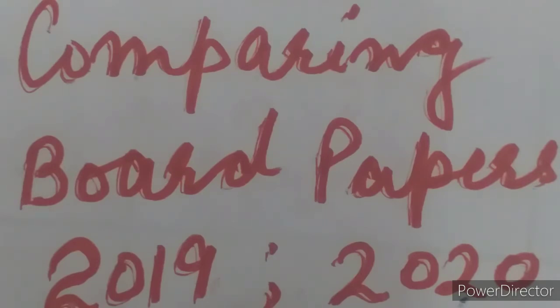Today I am going to compare the board papers of 2019 and 2020 of ICSE Mathematics. And today I will compare Section B. I hope you have seen my video in which I compared Section A. If you have missed it, I will again give you the link.